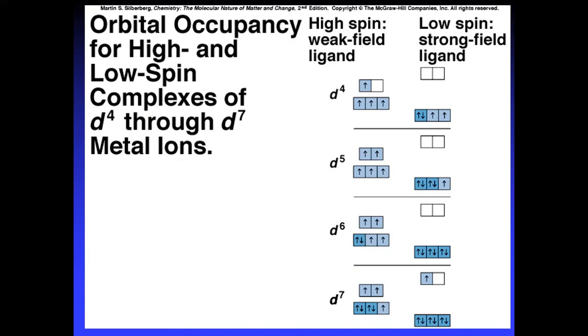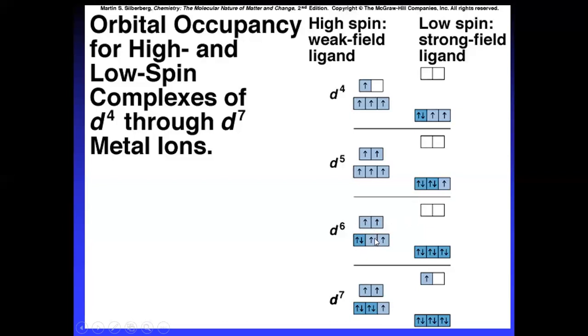You can see in d6 that first single filling takes place, and then pairing takes place. But it does not enter into eg.